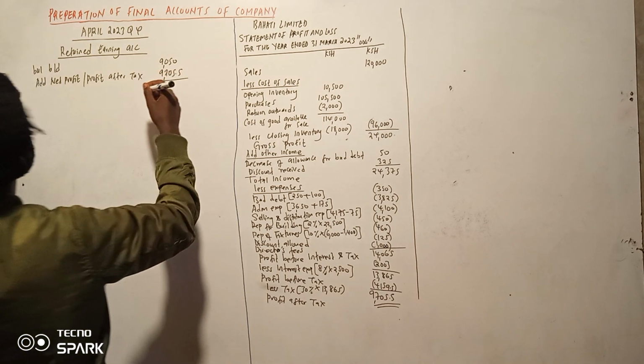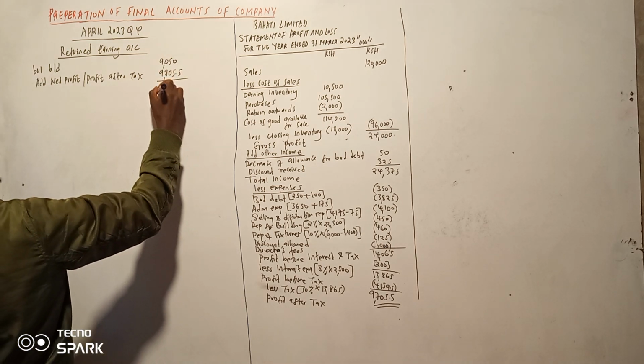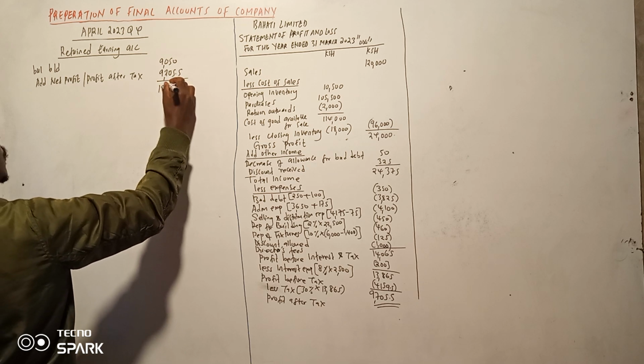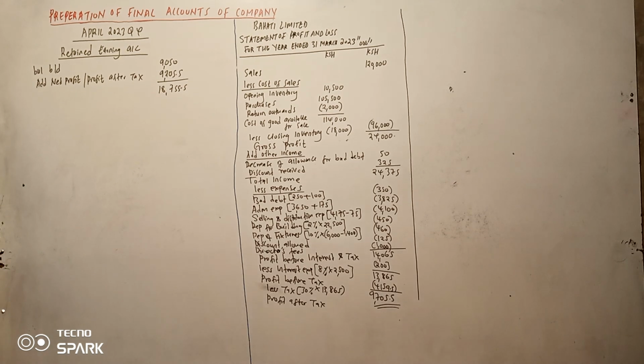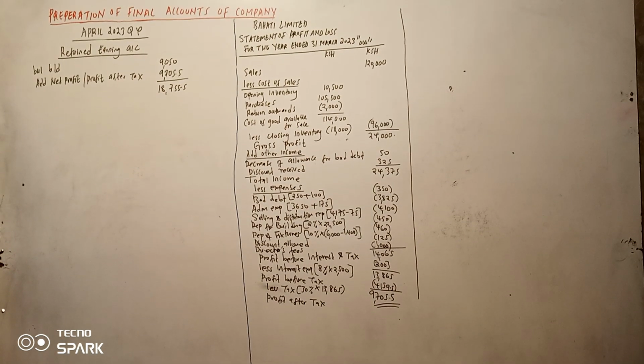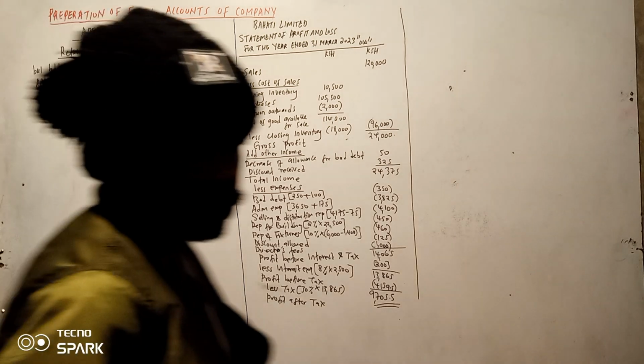So we add together. Tumepata 18755.5. Let me confirm. 9050 plus 9705.5, 18755.5.